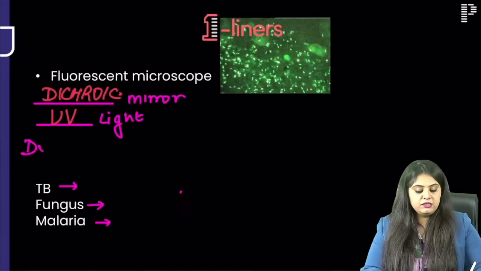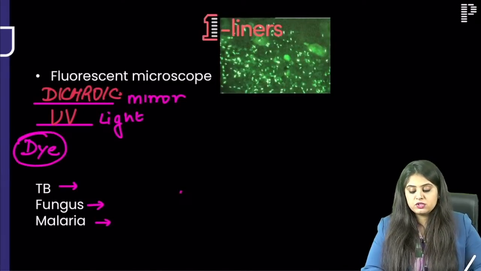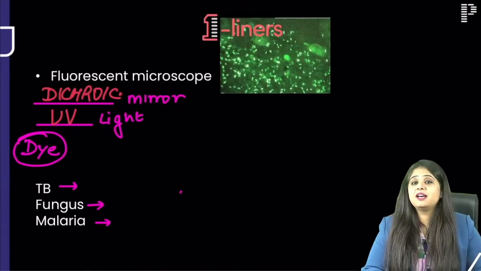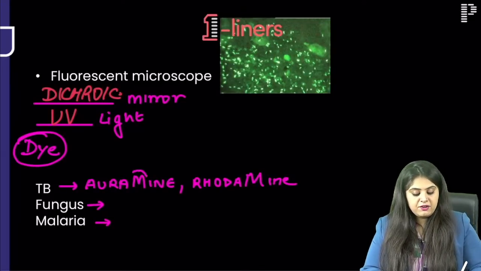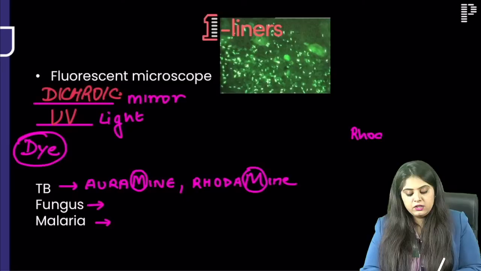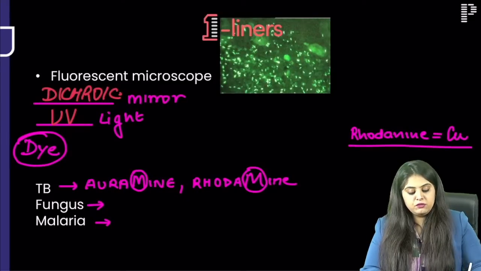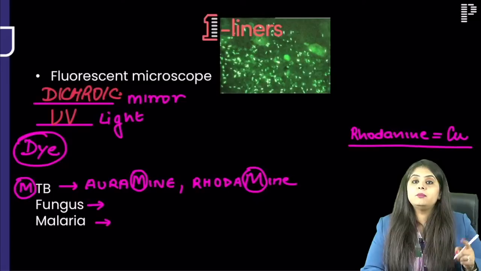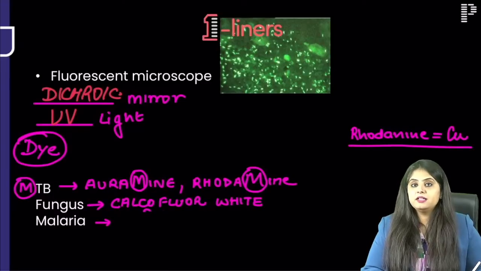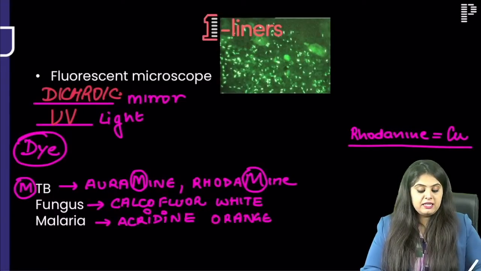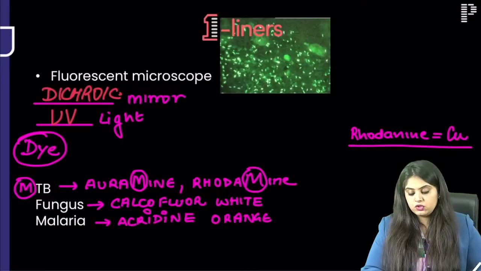So tell me the dyes for all. You are also sick of these questions, but it is the last session of one-liners, I have to revise before your exam. So for TB, it is going to be auramine, rhodamine. I hope none of you were writing it rhodanine, because rhodanine is a stain for copper, whereas for Mycobacterium TB it is auramine, rhodamine. For fungus it is calcofluor white as the fluorescent stain, and for malaria it is going to be acridine orange.